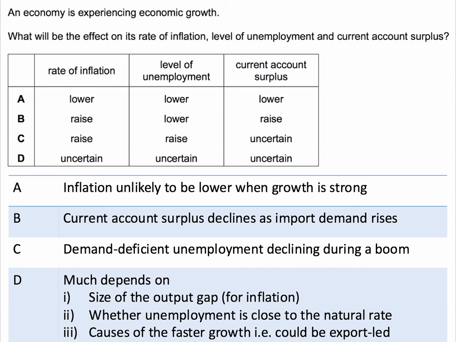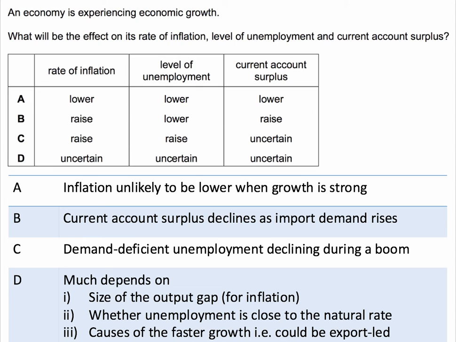B, the current account surplus actually declines as import demand rises. So although we'd expect to see higher inflation and lower unemployment, the current account surplus would actually likely worsen. In other words, it would fall because of the increase in demand for imported components and consumer goods and services.